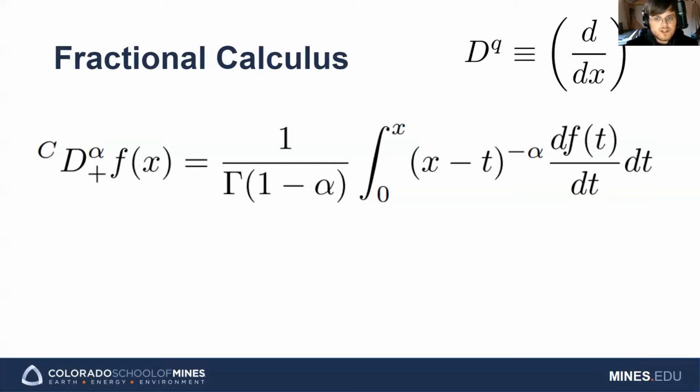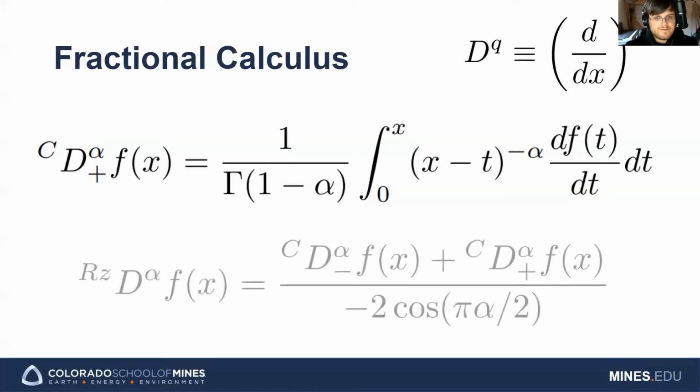The Caputo derivative in this way is not symmetric, and thus we must define another operator that allows us to work with symmetric derivatives. This is just a combination of both the left-handed and right-handed Caputo fractional derivative. We call this derivative the Riesz derivative. This derivative is vital in the faithful reproduction of the second derivative in physics due to its symmetric nature.